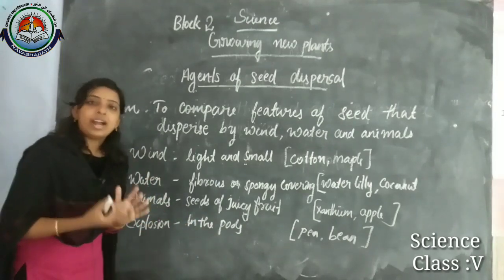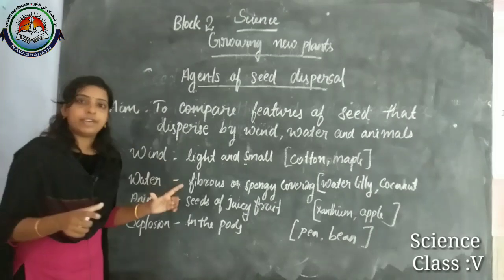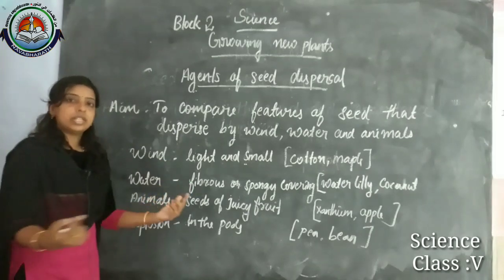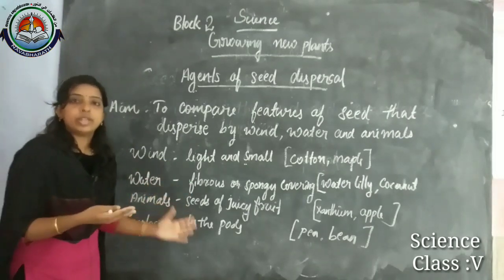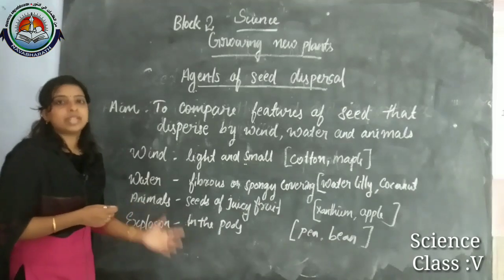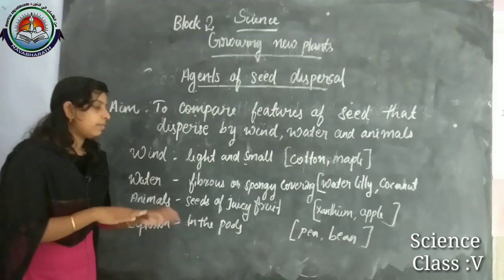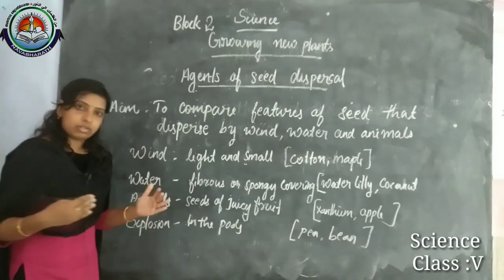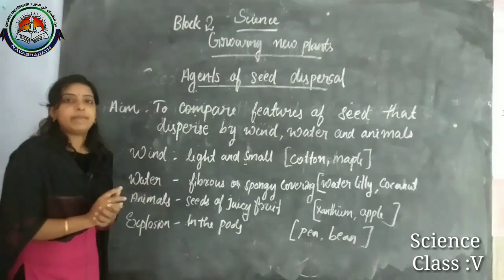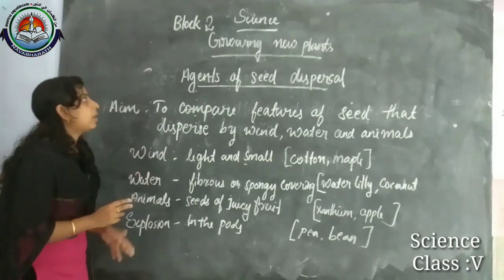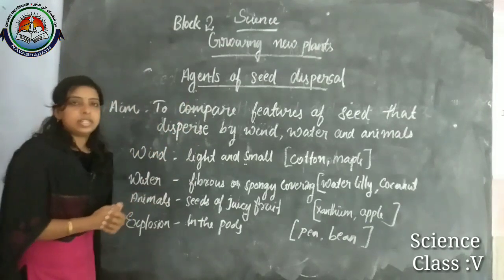So they scatter in different directions, even though these seeds will be somewhat near to their parent plant. In some cases, not all, it will be around the parent or a little bit away from the parent plant. Okay, that's all about the agents of seed dispersal.